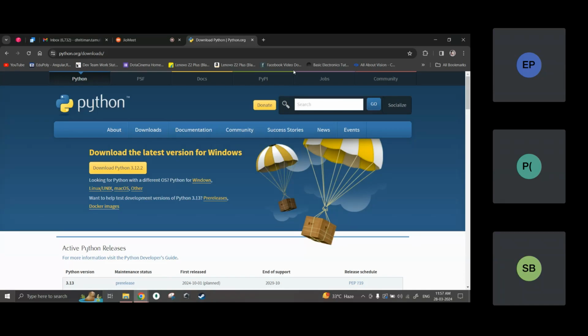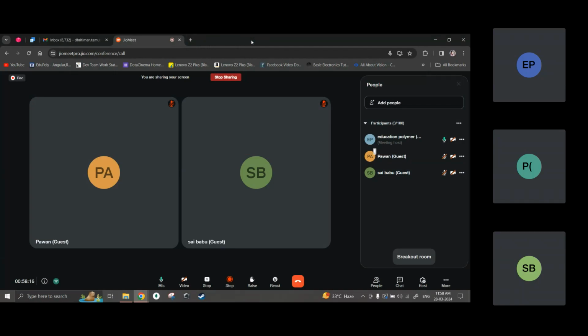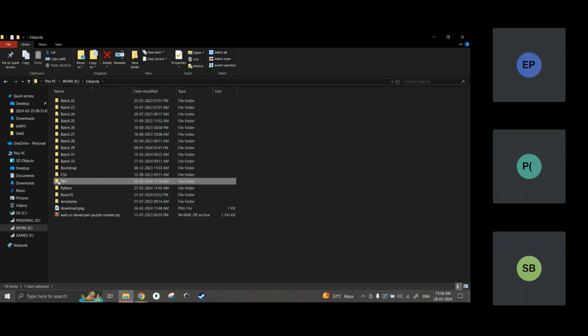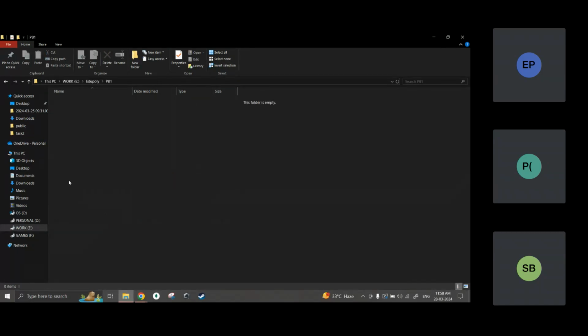So that's why I recommend you to write the code in a file. For that, we have already installed Visual Studio Code. Using Visual Studio Code, we will create a file and run the code there, so that the code will not be lost. The file will be saved, right? Okay, so let me close all these things. After doing the installation, as I told you, just create a new folder, pb1, or anything you wish, some folder you create.